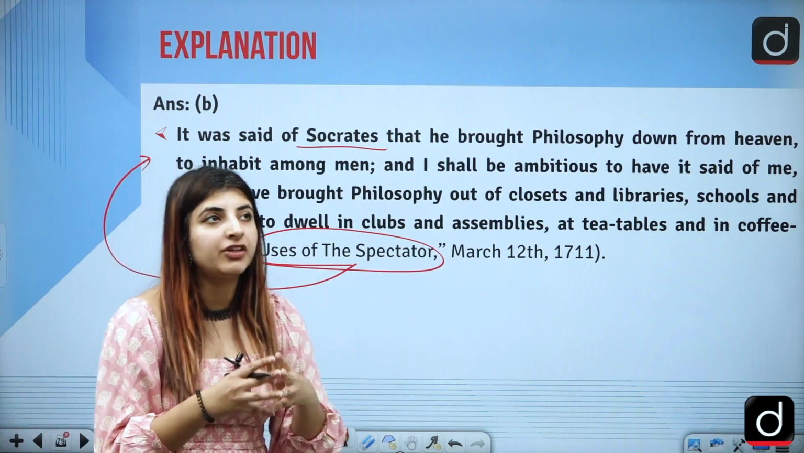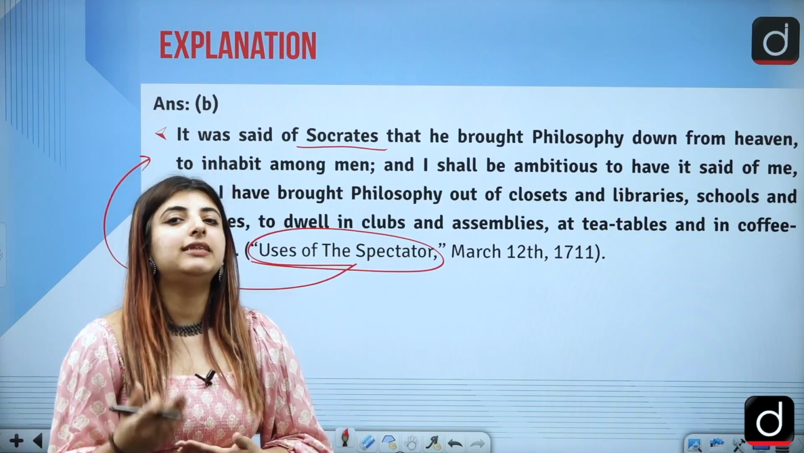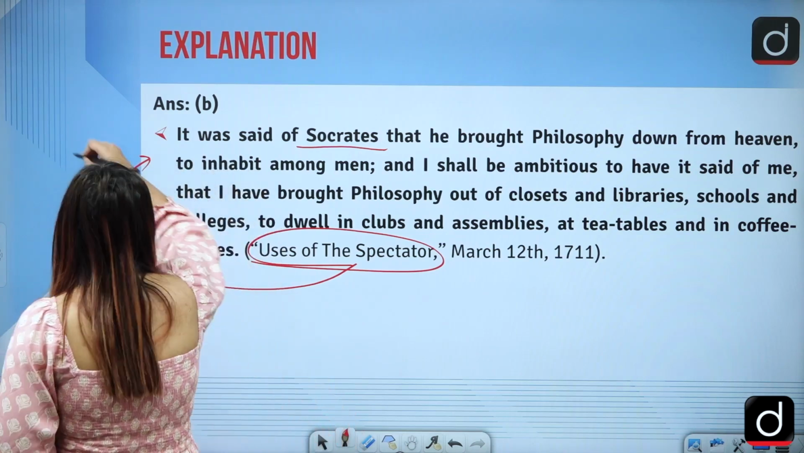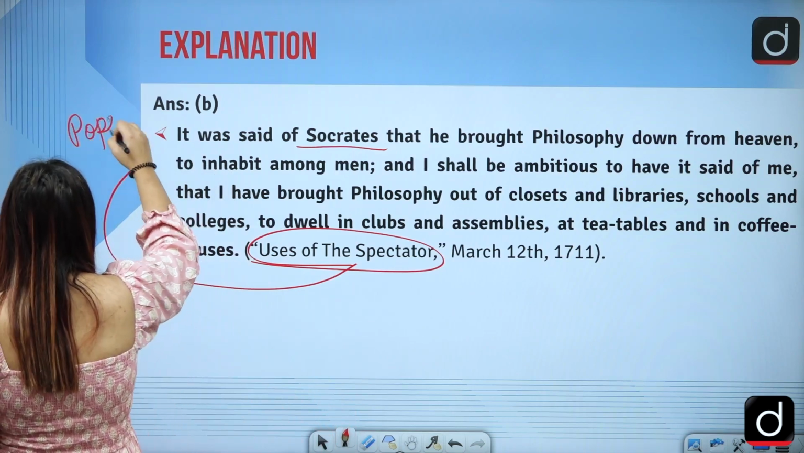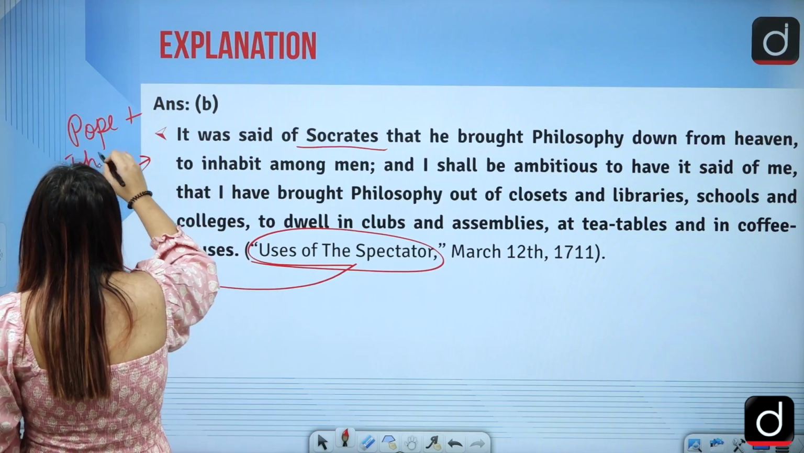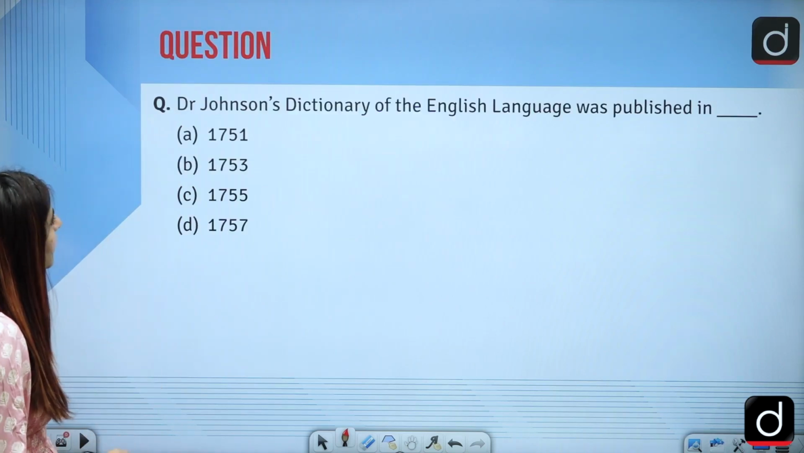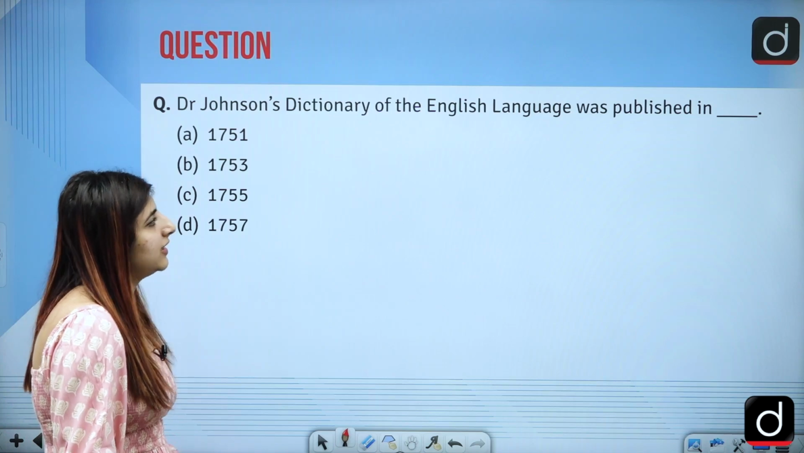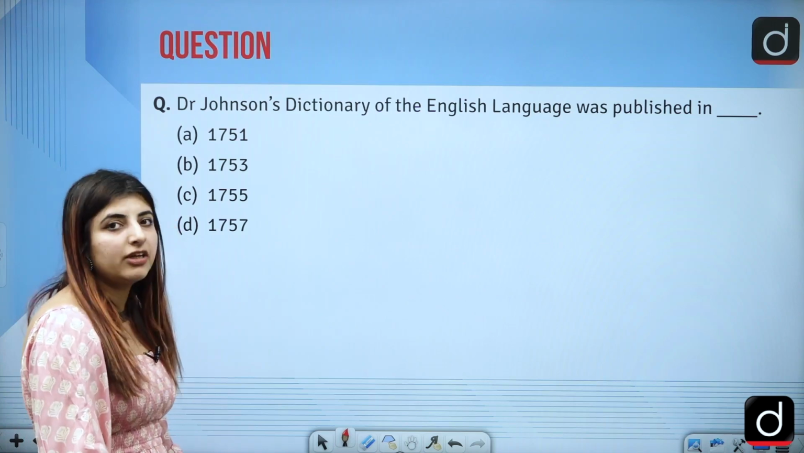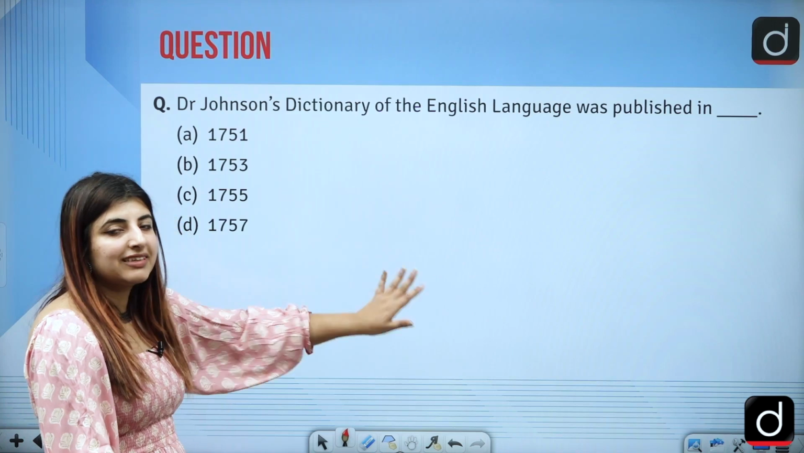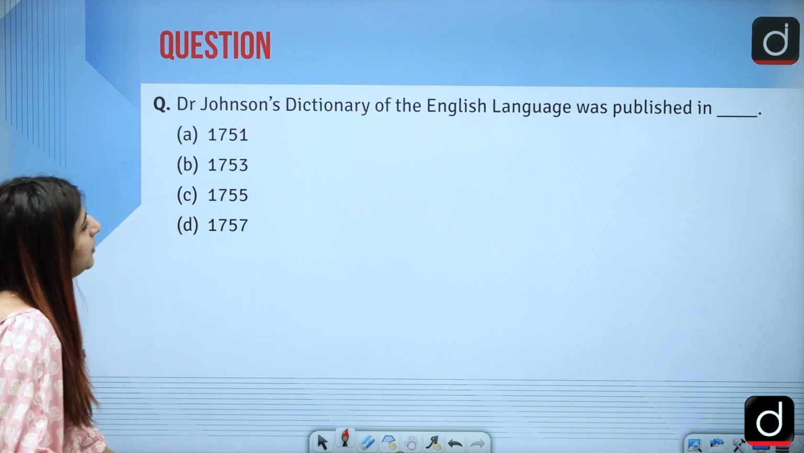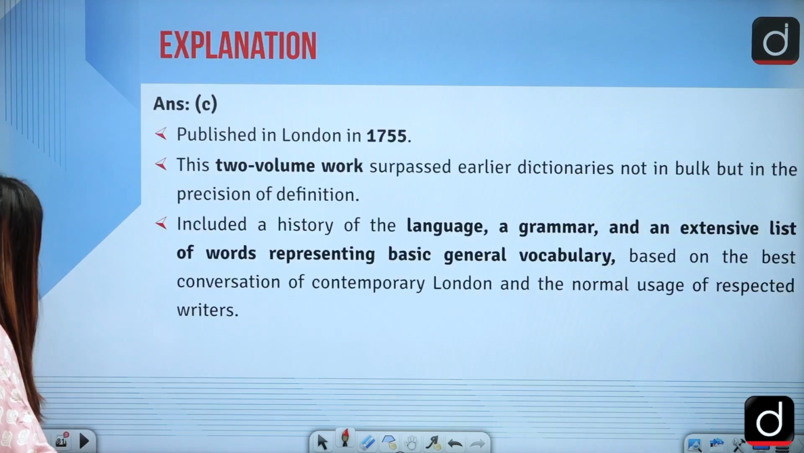And these coffee houses, these tea tables, were very prominent in the age of Pope and Johnson, when pamphlet writing was really important. Next is, Dr. Johnson's Dictionary of the English Language was published in what year? Multiple times the same question has been asked. The answer to this question is option C.